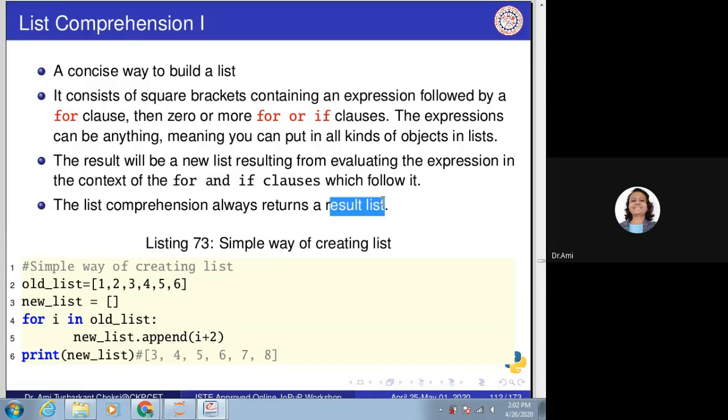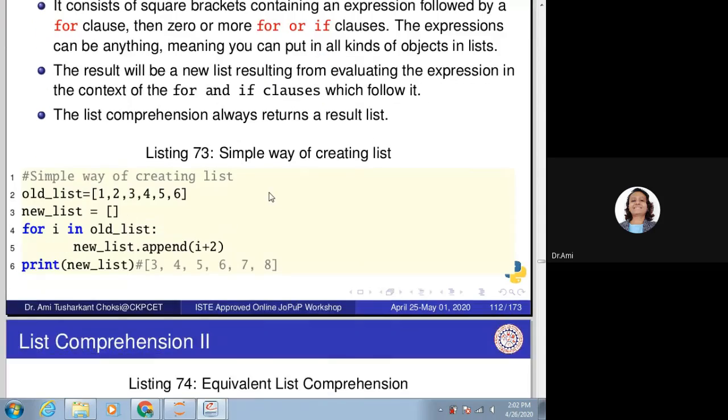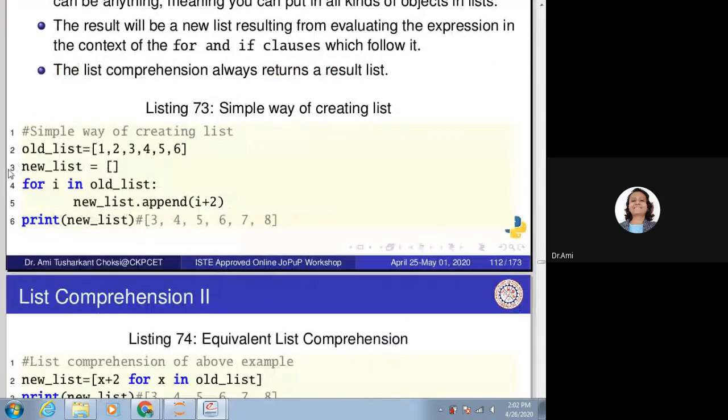So don't forget that. So what is the concise way? Let us see an example. Let's say one simple example: old_list is equal to 1, 2, 3, 4, 5, 6. We want to create a new list.